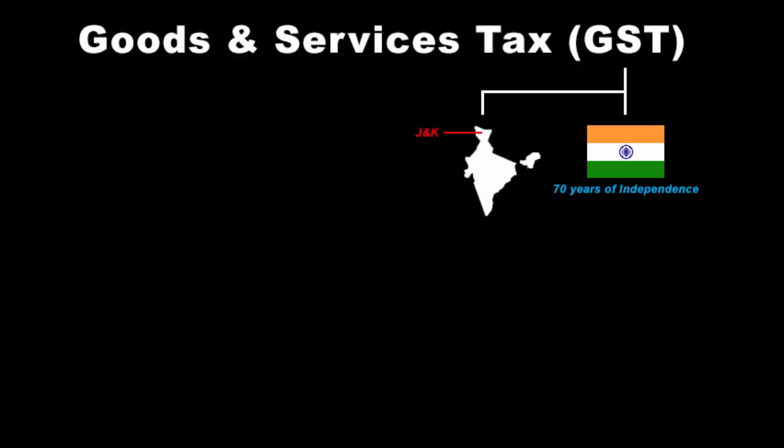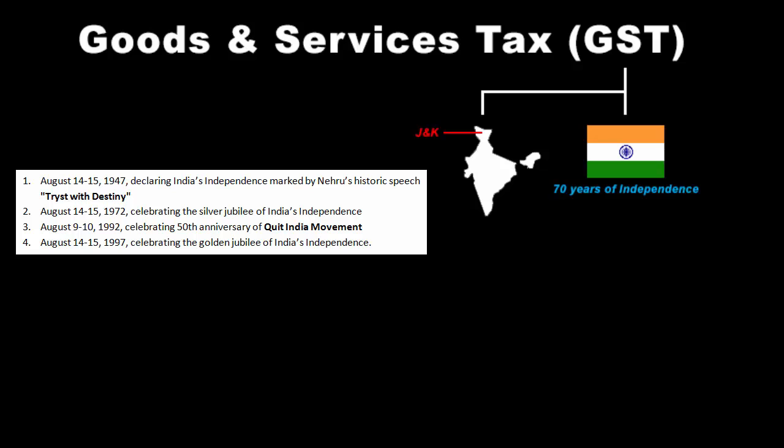Passing the law in a midnight session makes it the fifth time in the history of India's independence that such a monumental decision was taken in a midnight session, which was held at the Central Hall of Parliament. Now, the other four movements include: the first one was on August 14, 1947, declaring India's independence, marked by Nehru's historic speech, Tryst with Destiny.